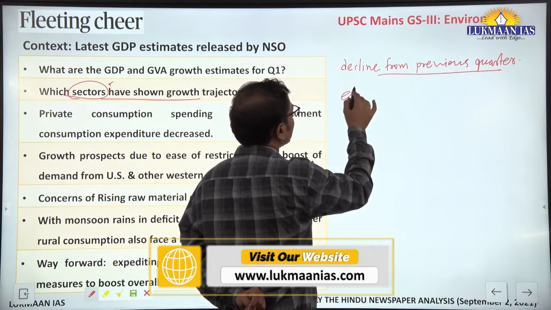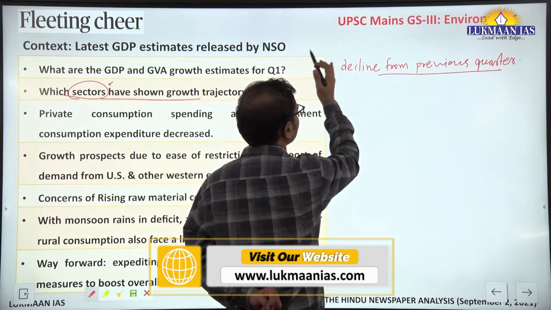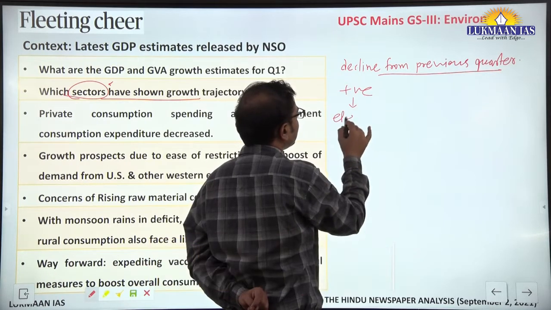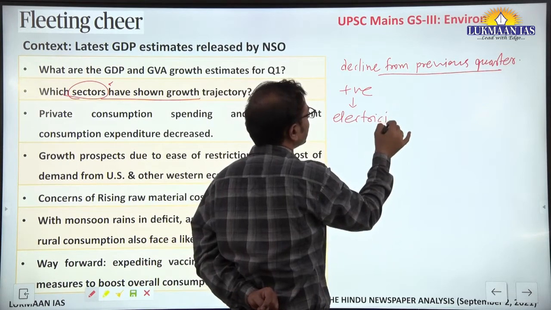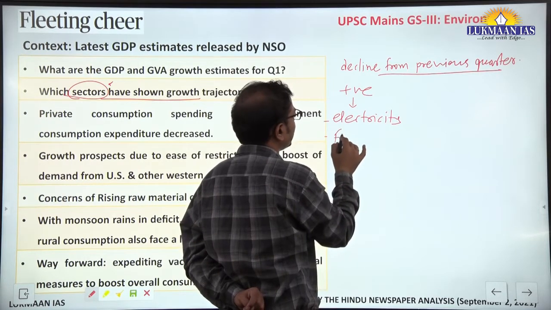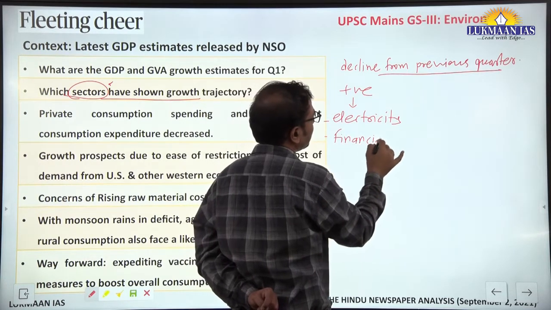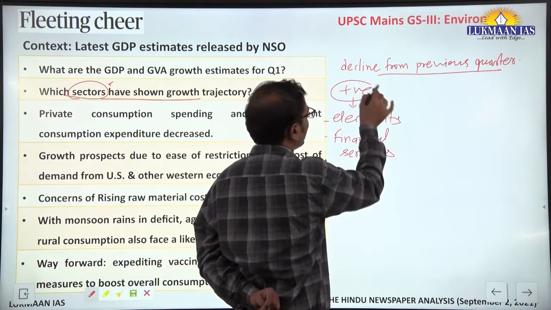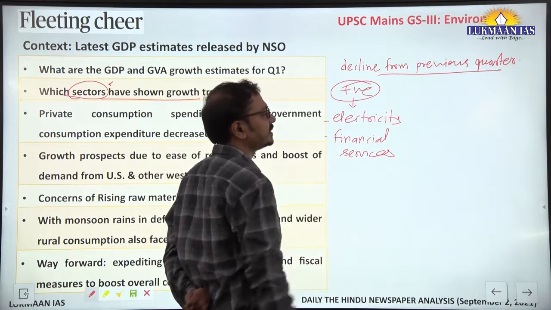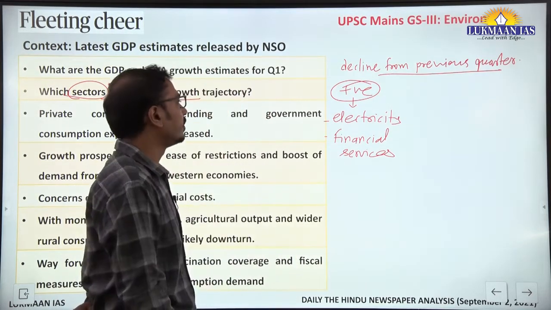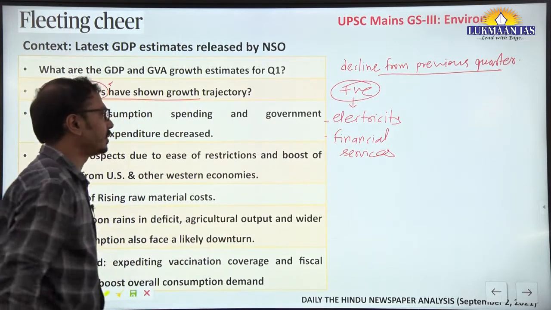In that, electricity consumption and other non-contact services like financial services have positive growth, but the remaining 6 sectors had negative growth here. Okay, from the previous quarter we are talking.